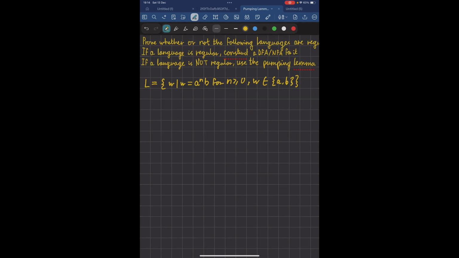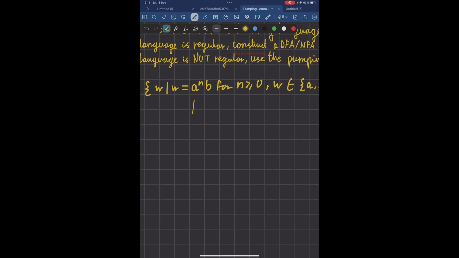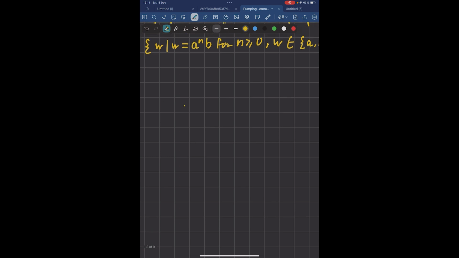So the first thing to think about is whether or not we would be able to make a DFA for this language. And the answer to that question is yes, you can, because you don't need an infinite amount of states. All you need to check is that the string starts with some number of A's and ends with a B. So let's go over an example DFA for this language. So we'd have a start state.